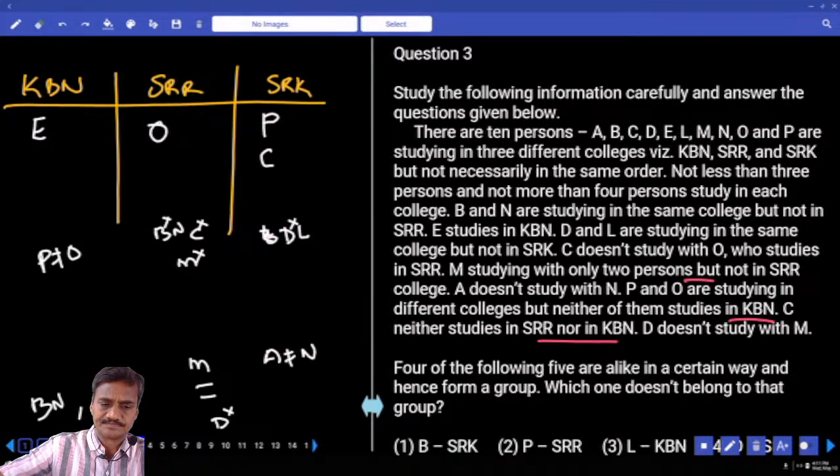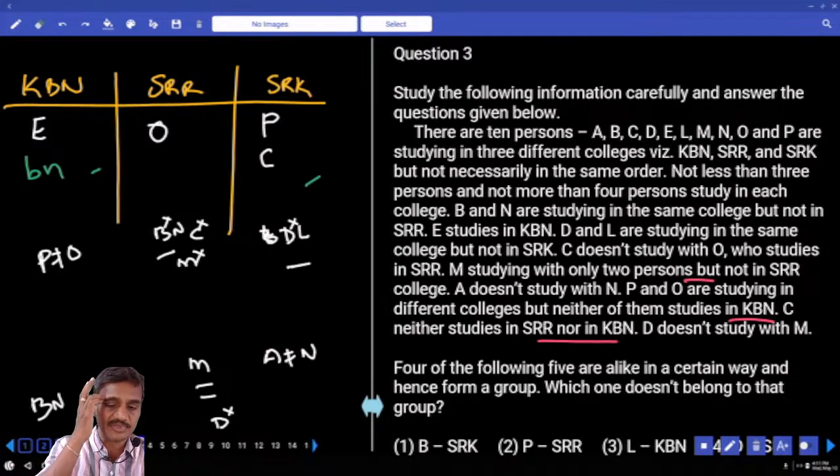Then tell me where can we have this M. Now D and L must be in the same college, and D and L cannot be here. As D and L cannot be here, what are the possibilities for D and L? Now B and N cannot be at this place, isn't it? As B and N cannot be here, let us take a possibility. Can you take B and N at this place? B and N can be either here or here, isn't it? Two possibilities.